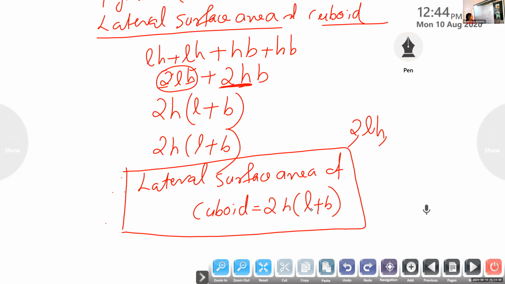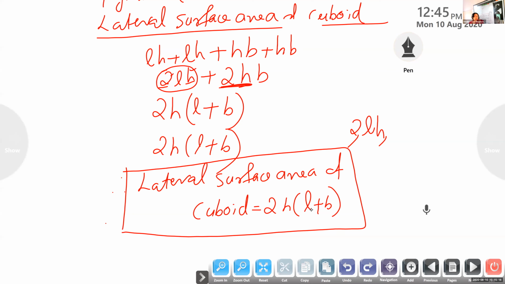Saiba, lateral surface area of a cuboid is 2H into L plus B. Okay, Surya Narayan, lateral surface area of cuboid is 2H into L plus B. Once again, say in that way.